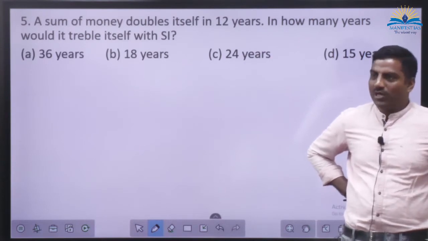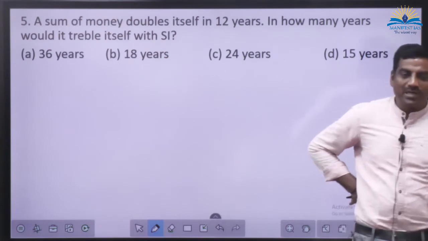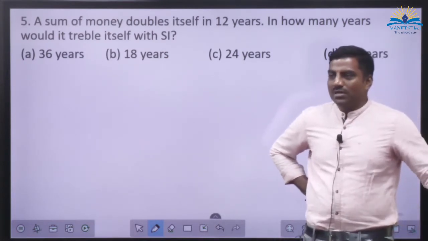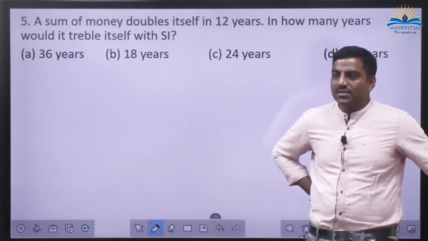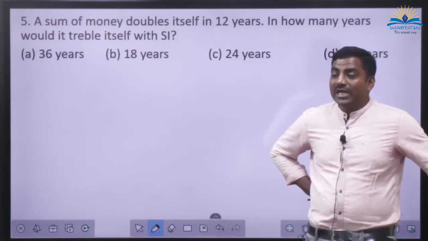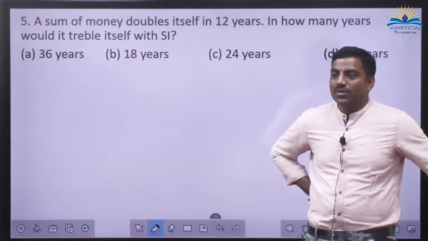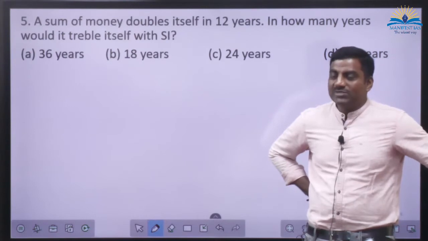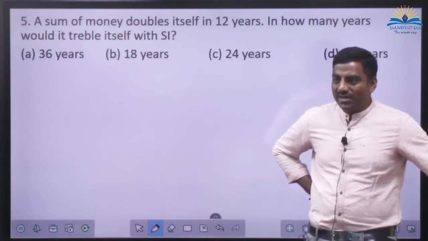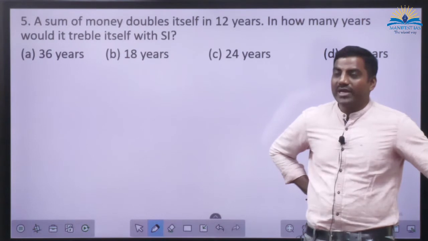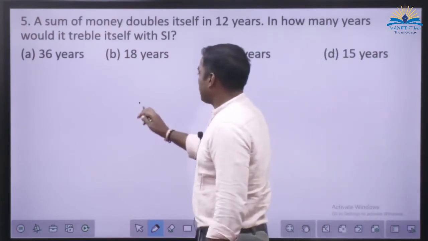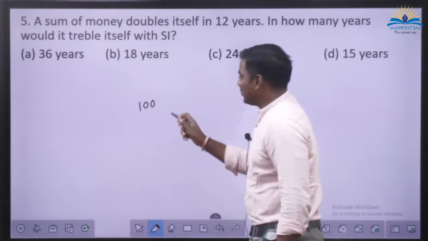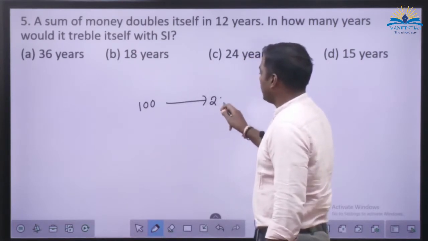Correct. If you keep 100 rupees, after 12 years, it is going to become 200. But I want 3 times of the money. That means, what is my expectation? 100 rupees I have kept, so my expectation is 3 times, that is 300. So how many more years do we have to wait? Another, correct. So what is happening here? I have kept 100. This is becoming 200. In how many years?